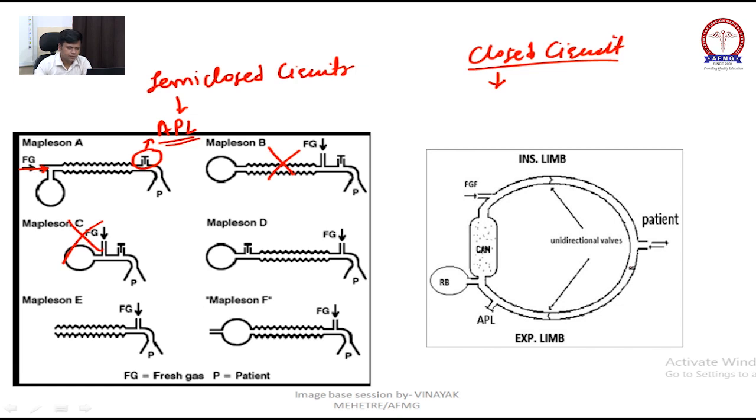See, this part will be attached to the patient. They have an inspiratory limb and an expiratory limb, and on both they have a unidirectional valve that will open only one side.